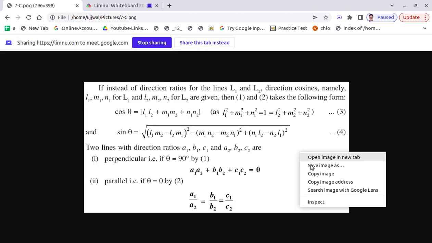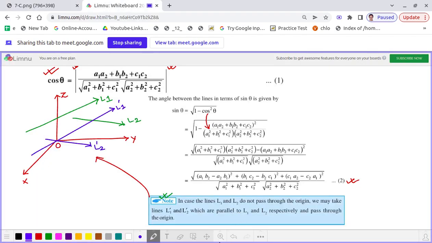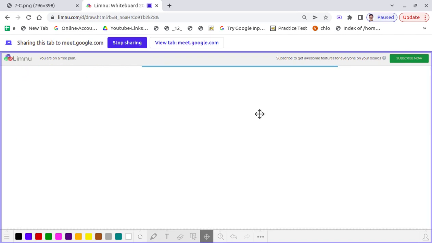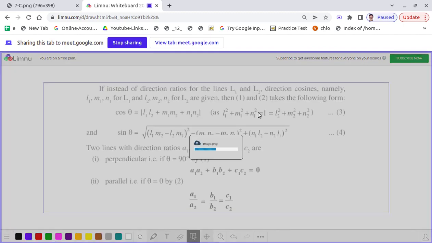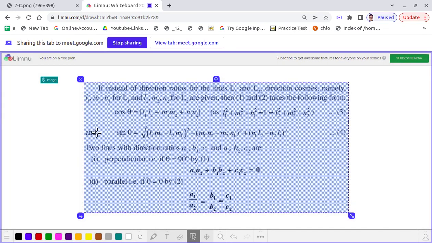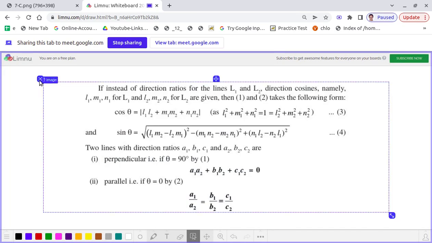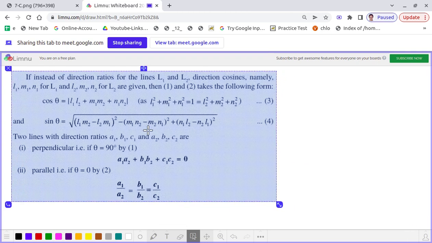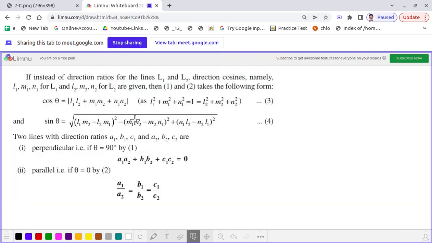Now instead of the direction ratios, if we consider the direction cosines of the lines L1 and L2 as l1, m1, n1 and l2, m2, n2 respectively, then what will happen, dear students? The cosine of the angle between those two lines will be mod of l1 l2 plus m1 m2 plus n1 n2. How do we derive this?